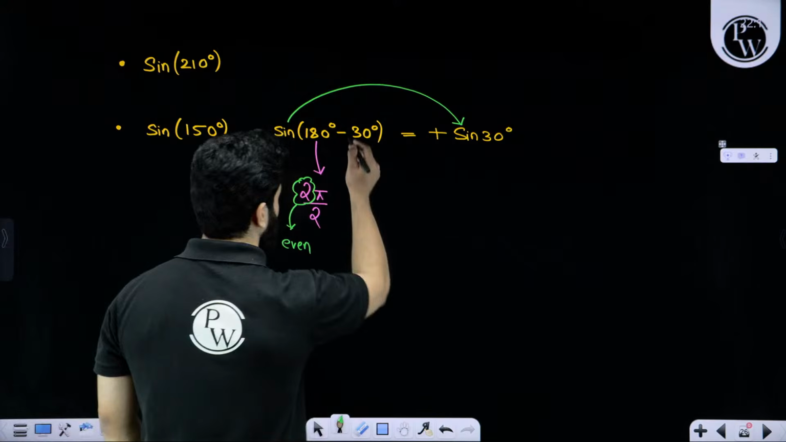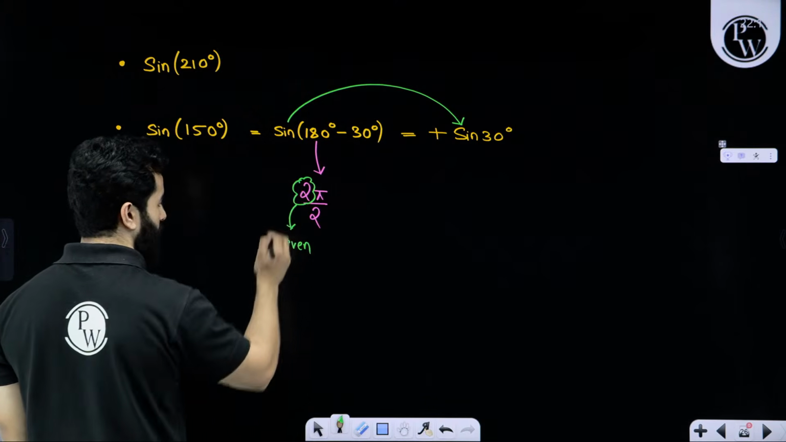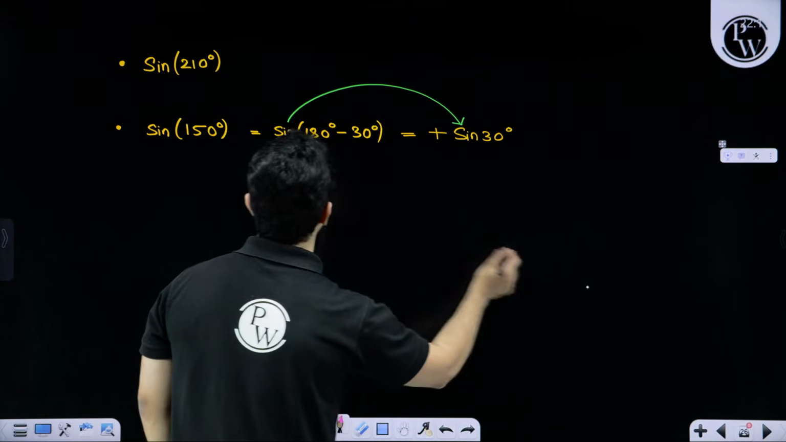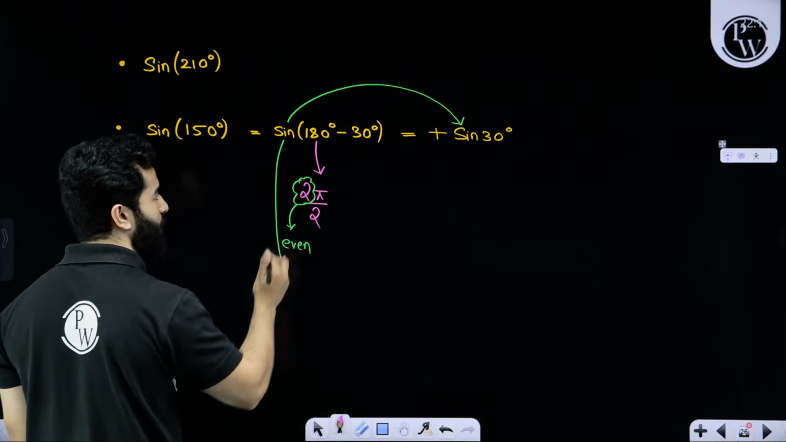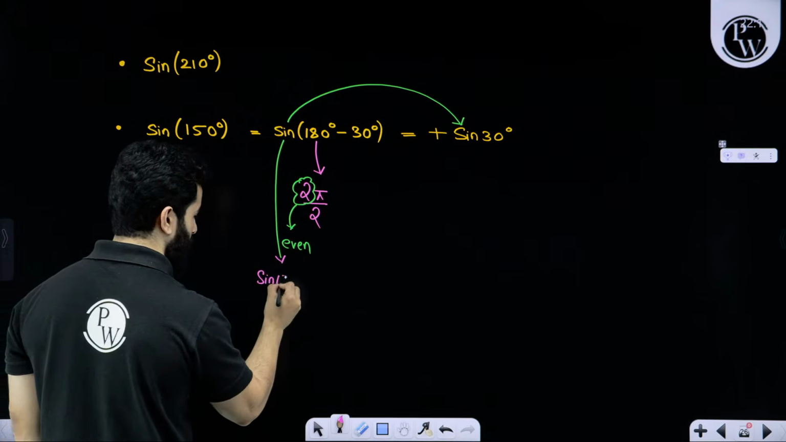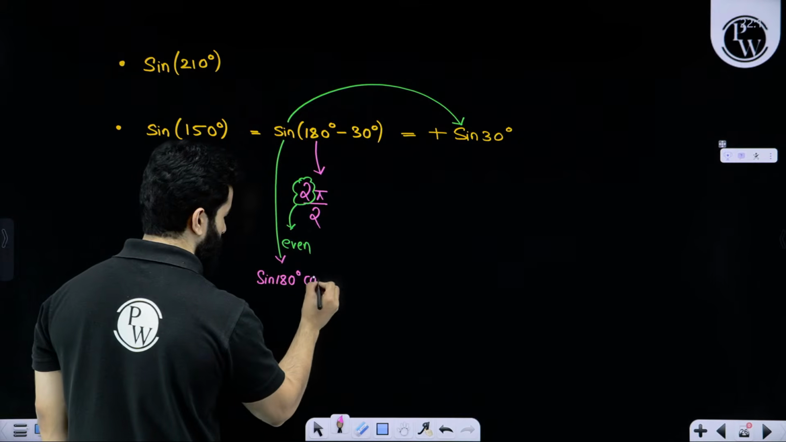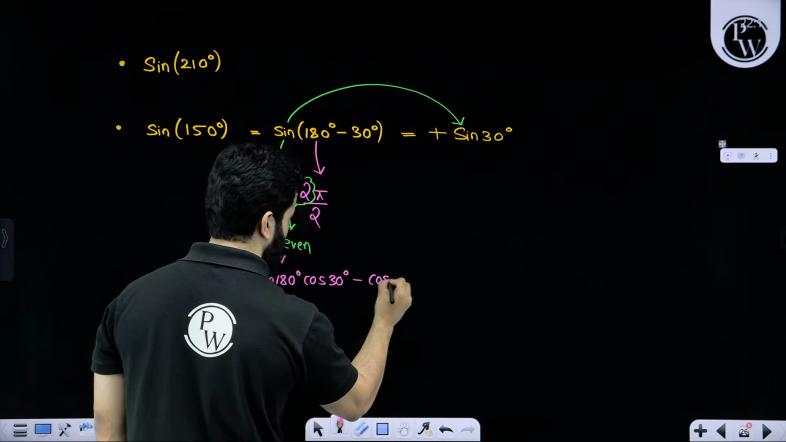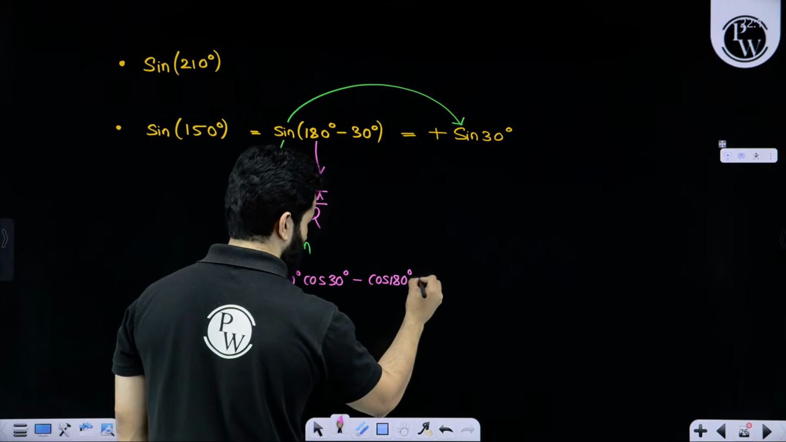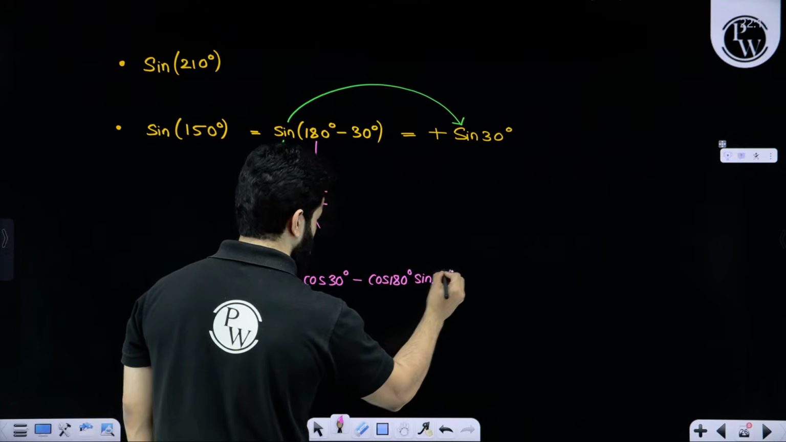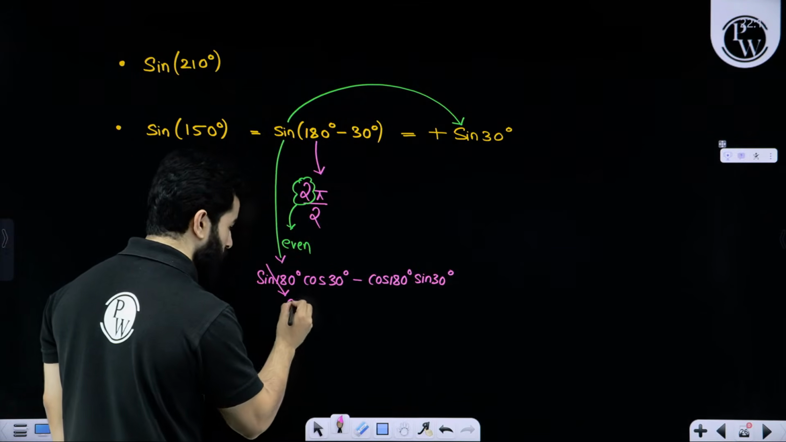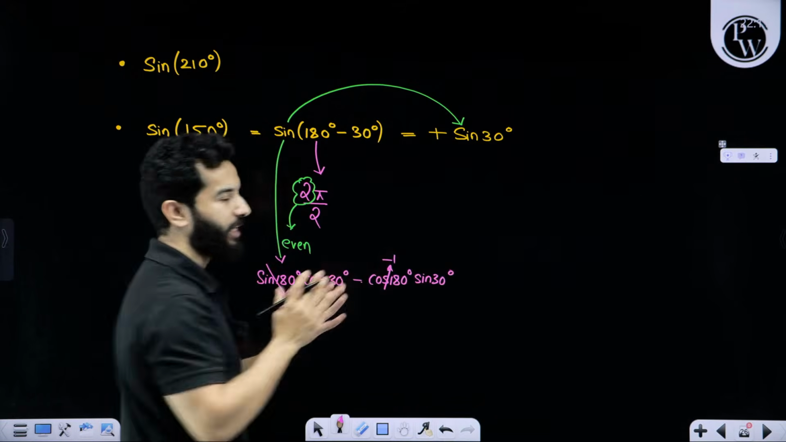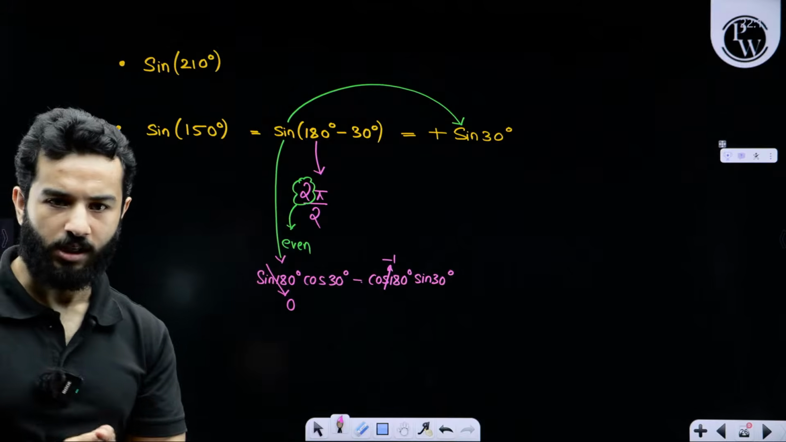Now let's try to prove this using another method. If we expand it using the sine A minus B formula, sine A cos B minus cos A sine B. Sine 180 degrees is 0, cos 180 degrees is minus 1, so minus times minus gives plus sine 30. So you can quickly find the answer, right?